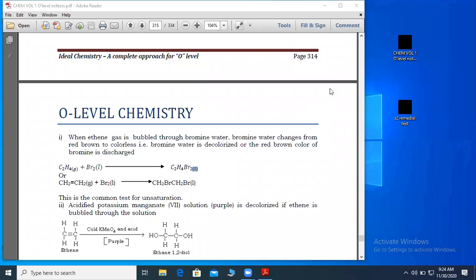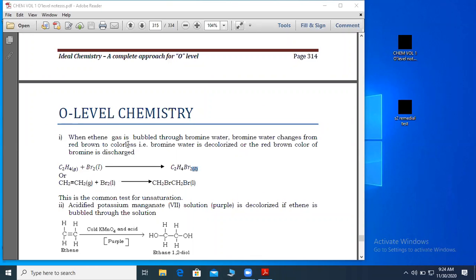So be very careful. Remember what we said about this. You people, please take time and understand this work. That's why I'm repeating it, so that you can understand it better. This work is very simple. This part of chemistry is very simple. If you give it time, you can always pass these questions.